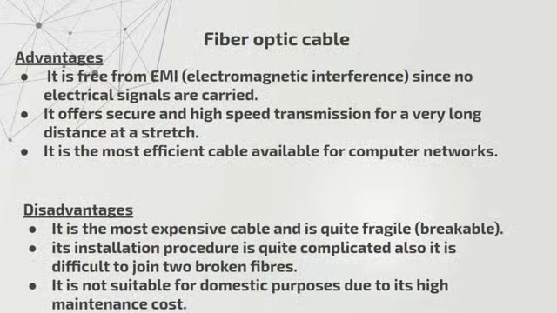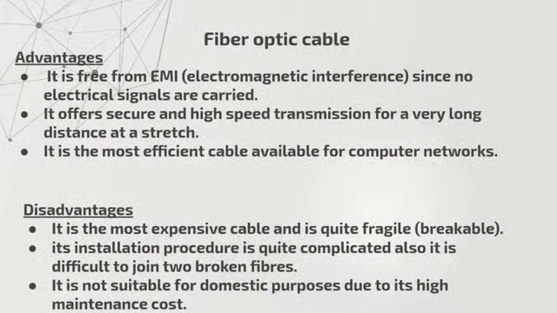As I said some time before, light is travelling through the cable and light travels the fastest. So the information that passes through fiber optic cable is of very high speed, and so it can travel to longer distances. And it is the most efficient cable available for computer networks.